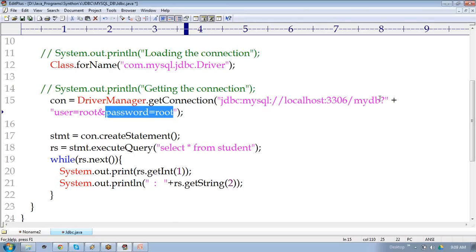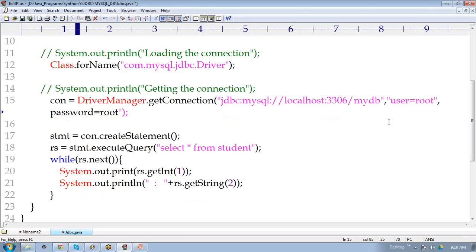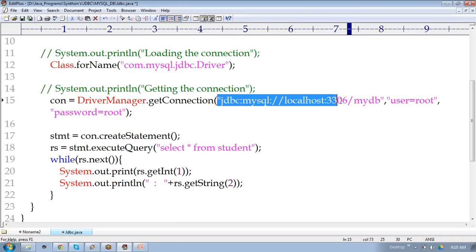Either we can write it like this also, comma. I need to configure the database with my Eclipse. Yes, you have to configure. I will show how to configure, how to connect, everything, in the first class only. Now this is about the simple one.